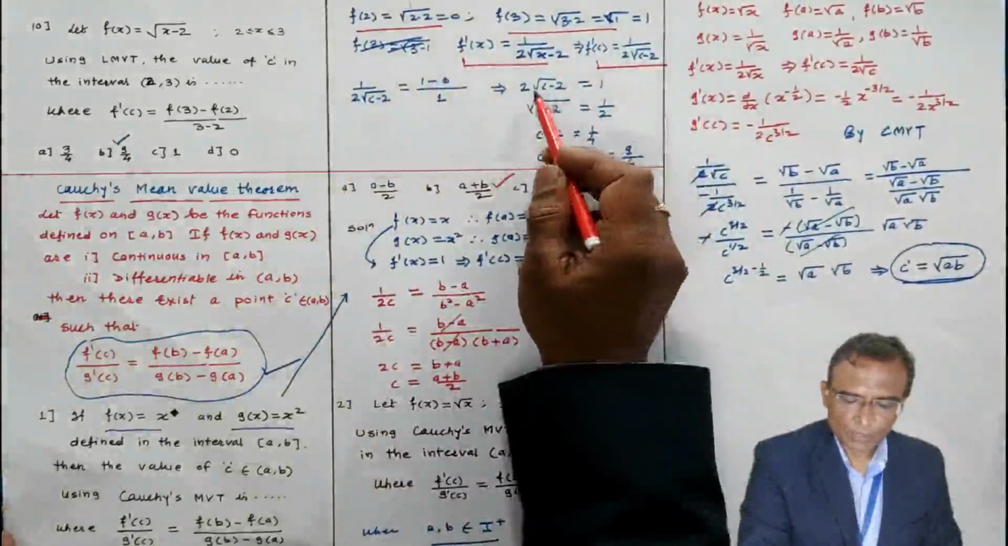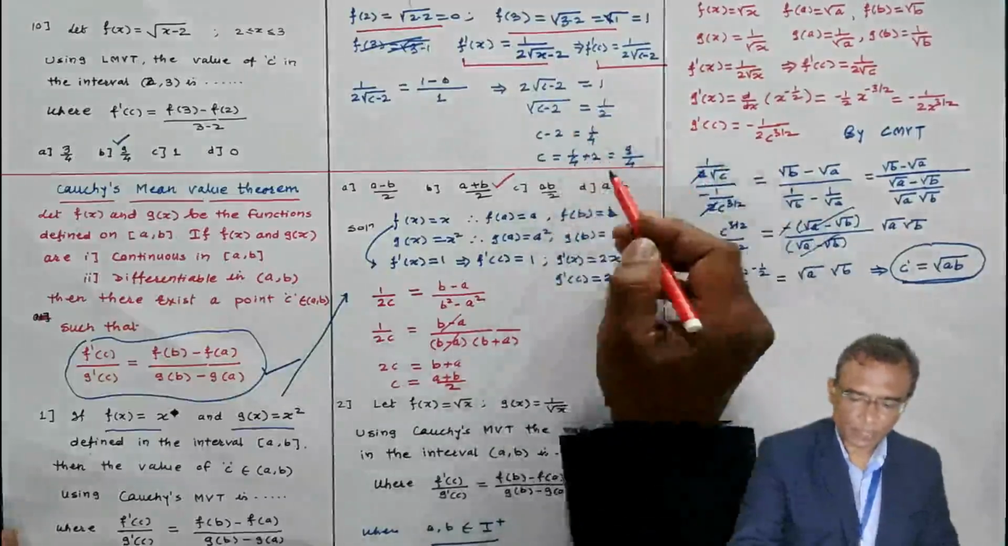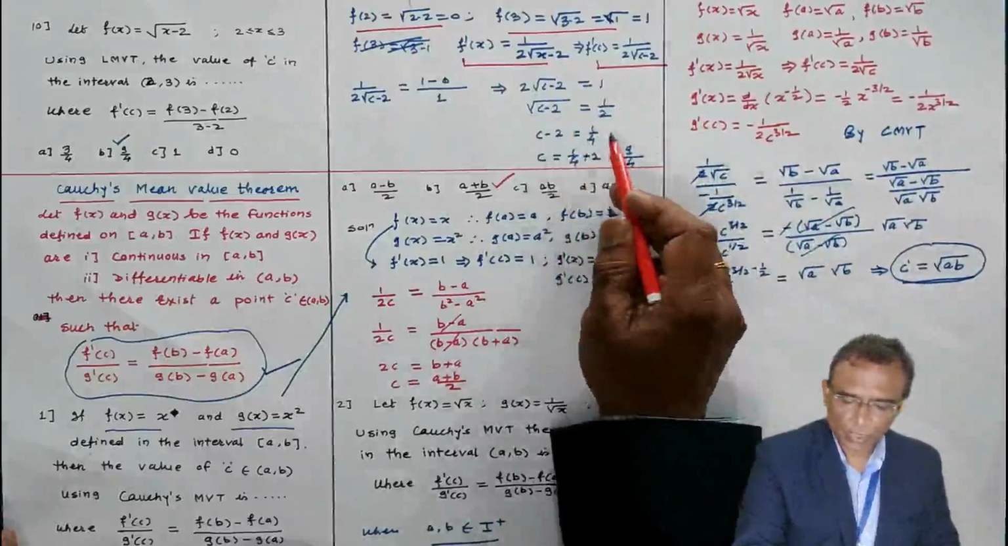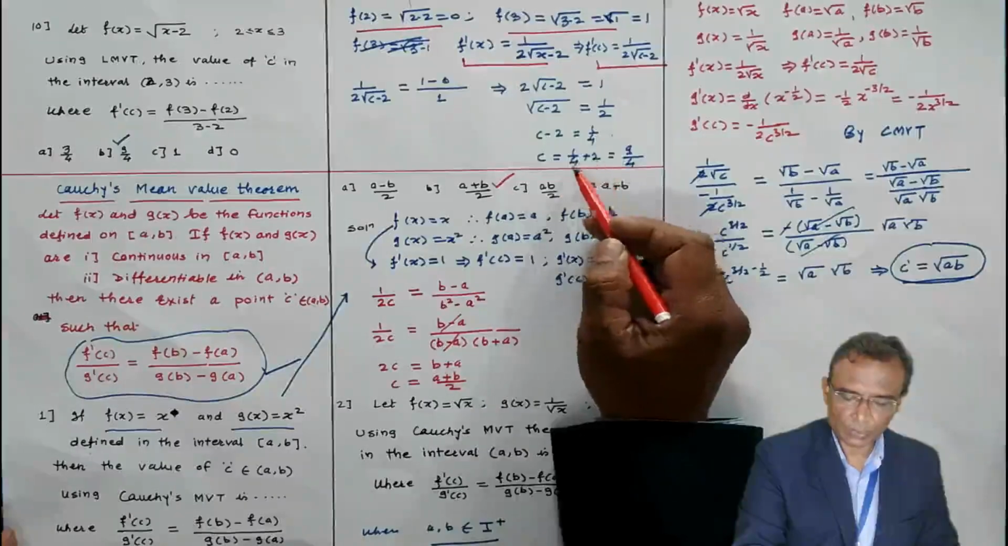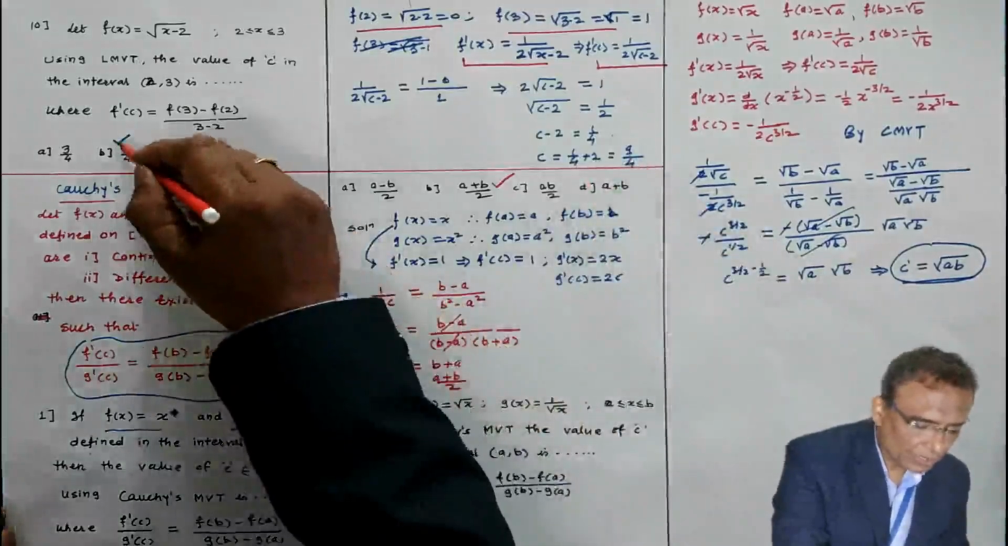The root of c minus 2 is 1 by 2. Taking square of both the sides because we want the value of c, c minus 2 equals 1 by 4, so c equals 1 by 4 plus 2. Take LCM 4 and you get 9 by 4. The 9 by 4 is the correct answer.